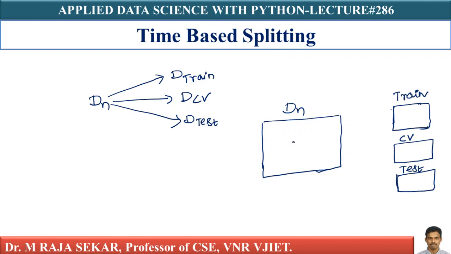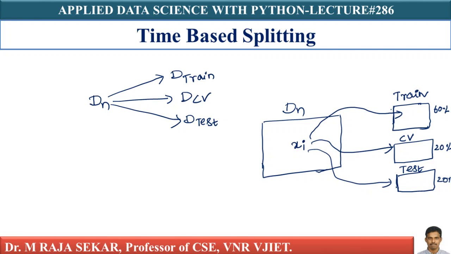Now let me say the probability or chance that any given random point xi goes to train is, let me assume, 60%. The probability that xi goes into cross validation is 20%, and the probability that xi goes into test is also 20%.